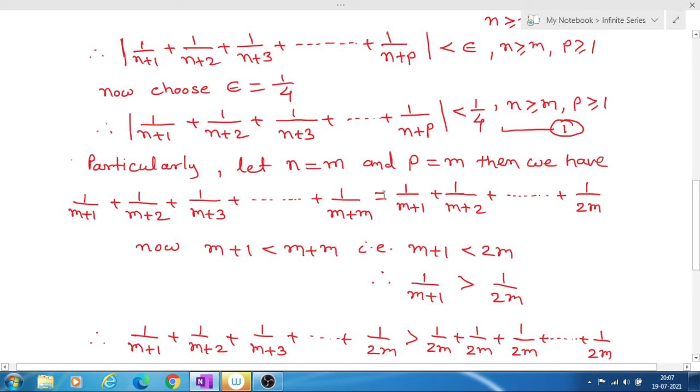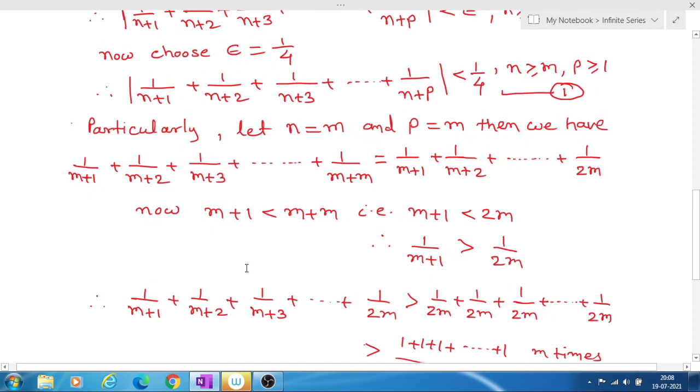The last term, n equal to m and p also equal to m, therefore 1 upon m plus m, that means 2m. So this becomes 1 upon m plus 1 plus 1 upon m plus 2 plus dash dash plus the last term 1 upon 2m.